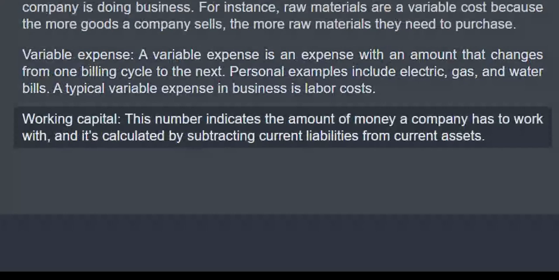Working capital. This number indicates the amount of money a company has to work with, and it's calculated by subtracting current liabilities from current assets.